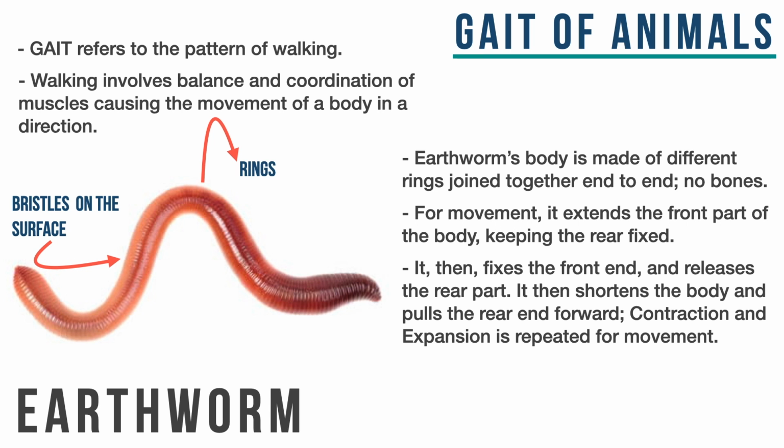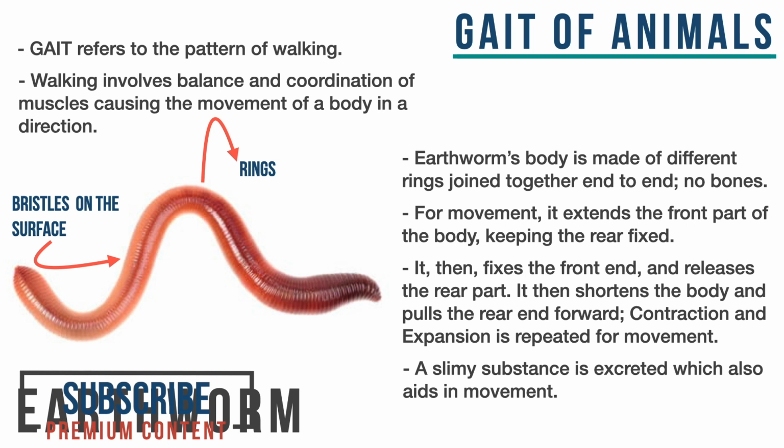It's called bristles. Now this is the most interesting part. Thereafter, they shorten their body basically by contracting themselves so as to pull their rear end forward. They keep repeating this contraction and expansion to move in a forward direction. They also excrete a slimy substance which helps them in moving forward. And this is how earthworms move.